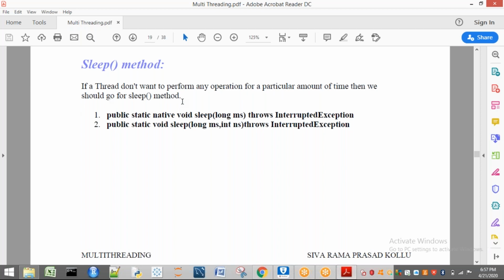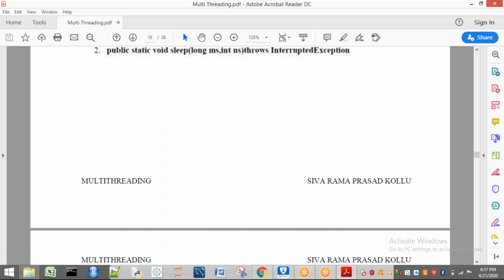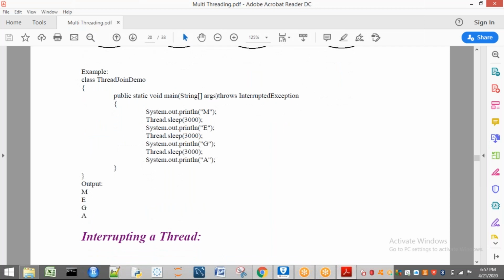Here, remember one thing: if there is no parameter and we apply sleep, what happens? It goes into an infinite loop. It goes on sleeping. So compulsorily some parameter will be there for sleep. Either milliseconds, or milliseconds and nanoseconds. Here also it is throwing what? InterruptedException. So directly I will show you the example because it is a very easy concept.